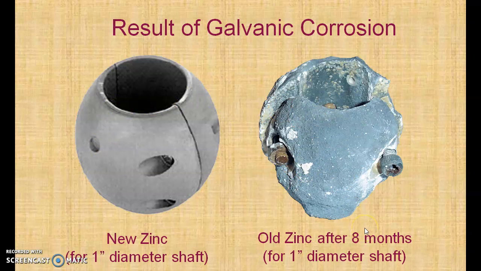Now in my next lecture, we'll be learning about the various factors which affect corrosion, the mechanism of electrochemical corrosion, and then we'll see how we can prevent corrosion.